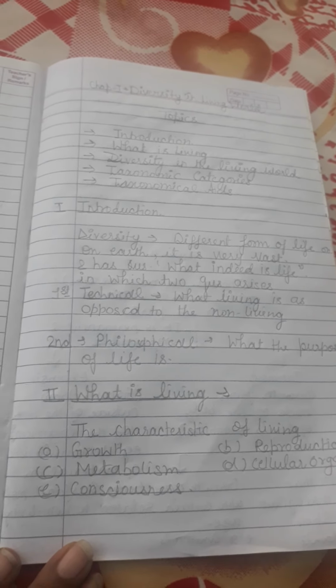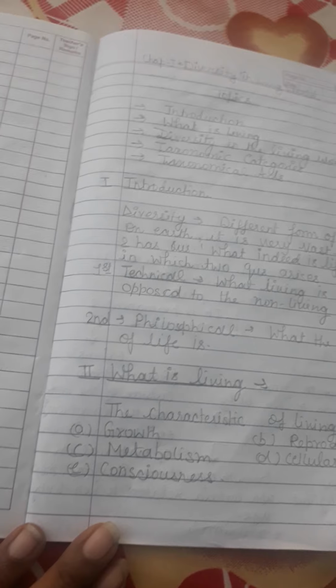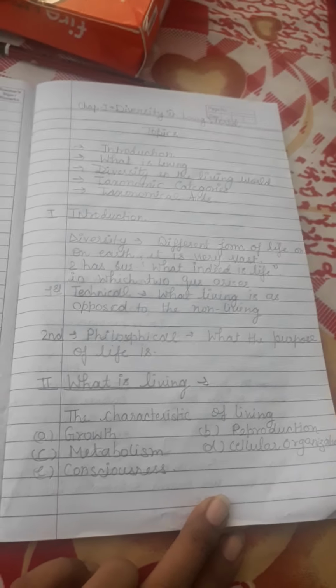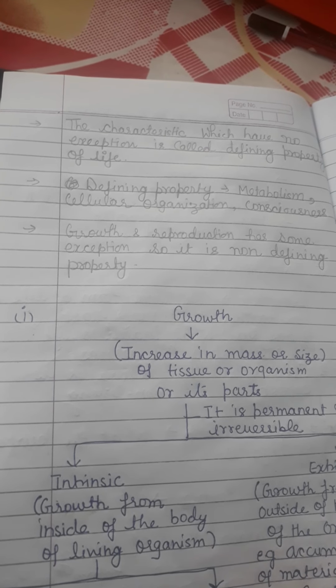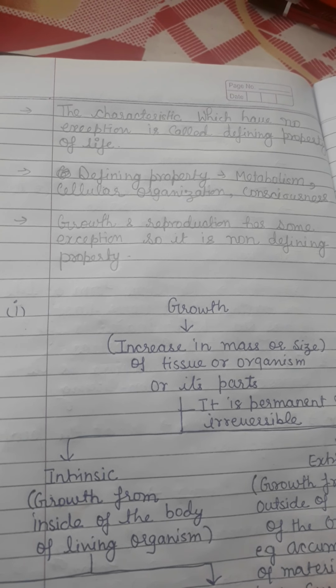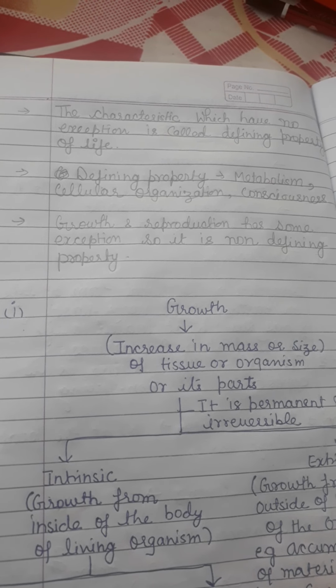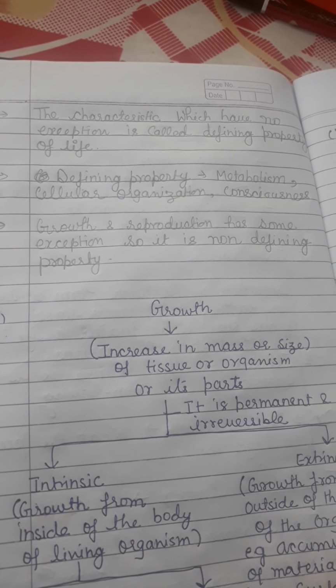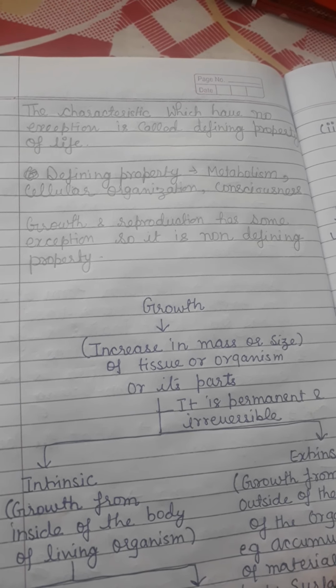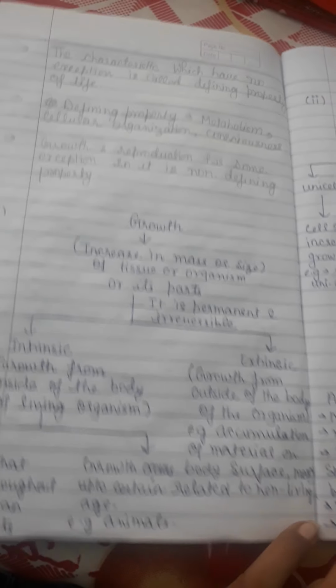The second term is what is living. The living beings show the following characteristics: growth, reproduction, metabolism, cellular organization, and consciousness. The characteristics which have no exceptions are called the defining properties. Metabolism, cellular organization, and consciousness all come under defining properties, whereas growth and reproduction have some exceptions, so they are considered non-defining properties.